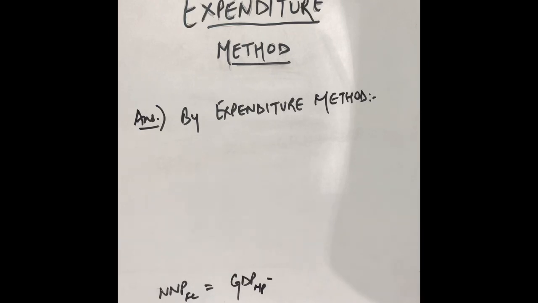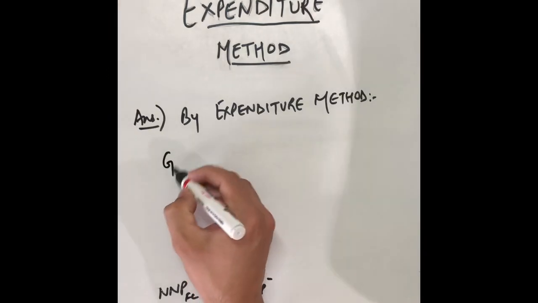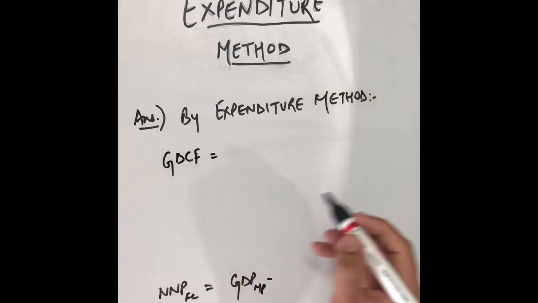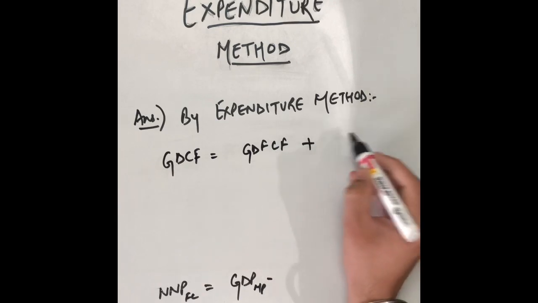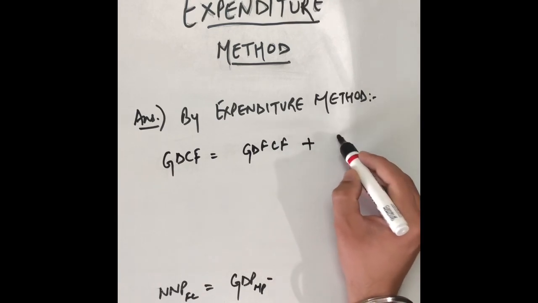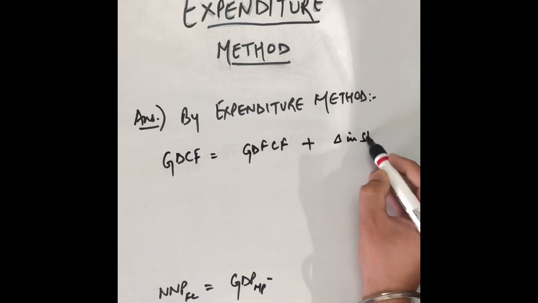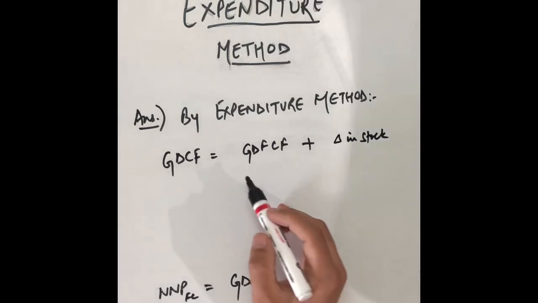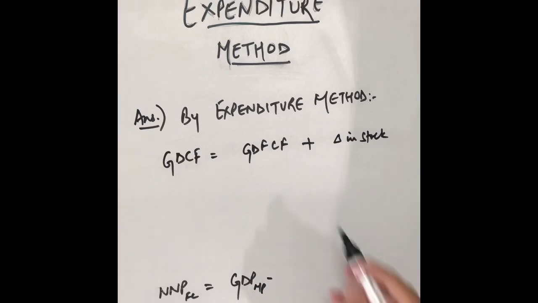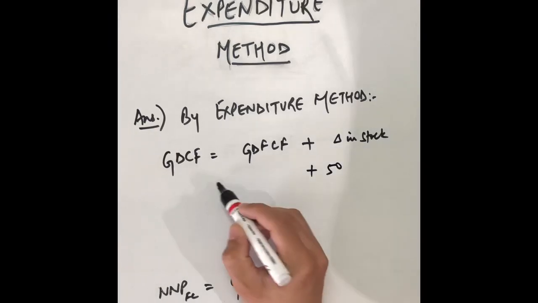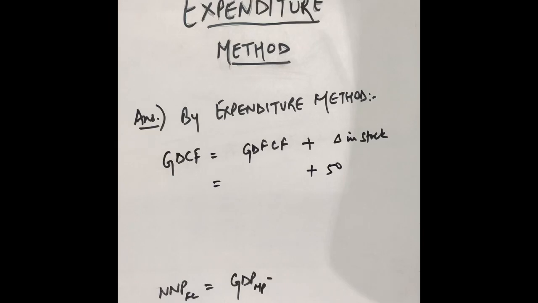So if you go through the particulars, the subcategories of gross domestic capital formation are also given. Gross domestic capital formation is gross domestic fixed capital formation plus change in stock, or we can write it like this also, inventory investment. So what was given to you in the question, you have to just see. Inventory investment was given to you. GDFCF was not given to you; instead net domestic fixed capital formation was given to you.